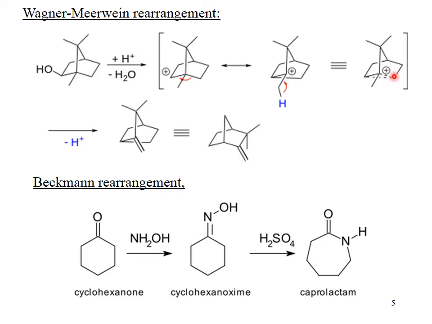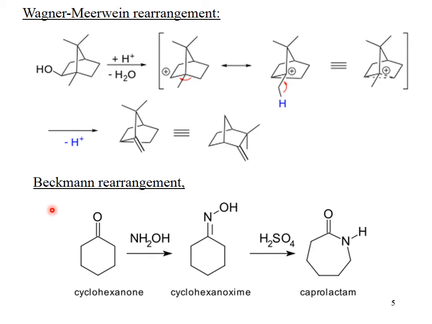Just like the Beckmann rearrangement, you can see cyclohexanone, in which NH2OH is going to react with the cyclohexanone, and you can see that cyclohexane oxime is formed, where there is a nitrogen double bond with carbon and there is OH. This is called the oxime group, and on hydrolysis it is going to be converted into caprolactam.